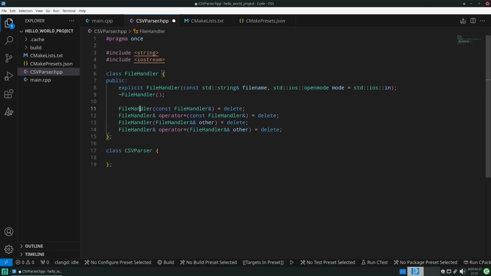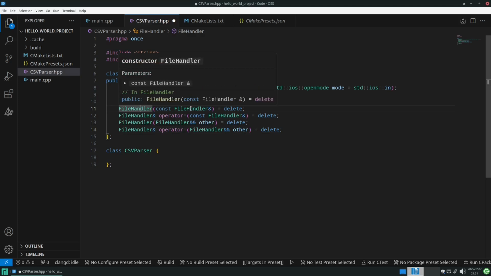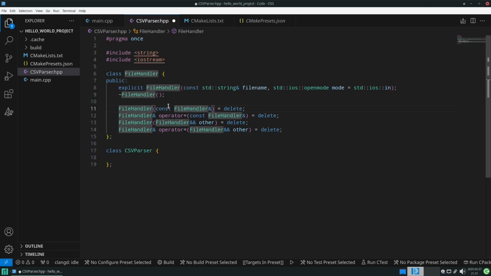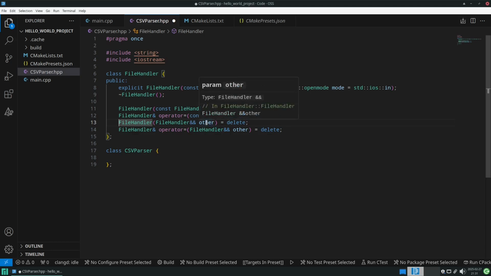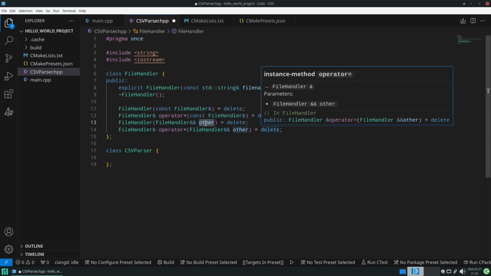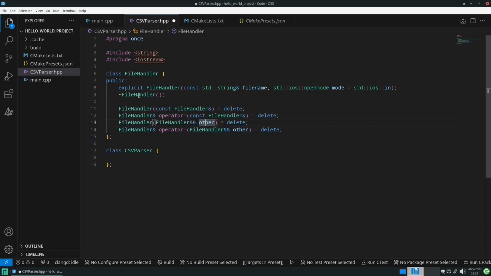Like so. So whenever we try to construct a file handler with a reference from another file handler, we don't want to allow that. Then when another file handler is assigned to us, we don't want to allow that either. And the same applies here. These are just when the file handler on the other side is an R value, which basically means that it can't be assigned to, so it's not important if we keep it or not. So this basically means just that the type other could be destroyed and we don't really care. Very simplified, of course, but that's basically it.